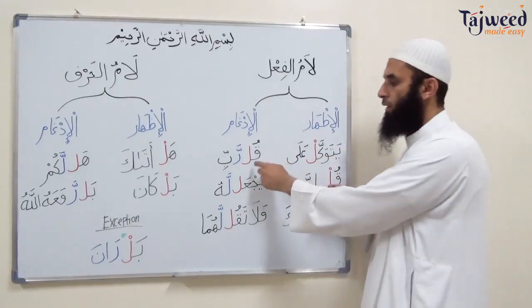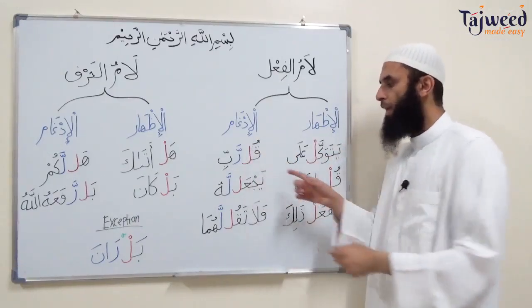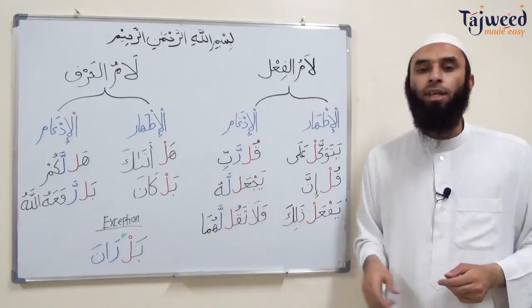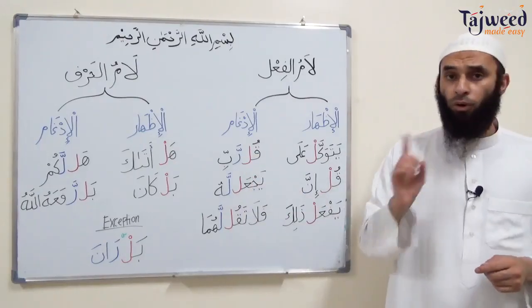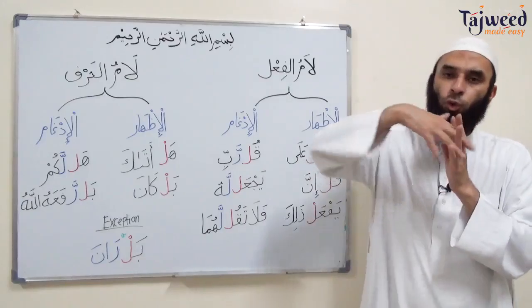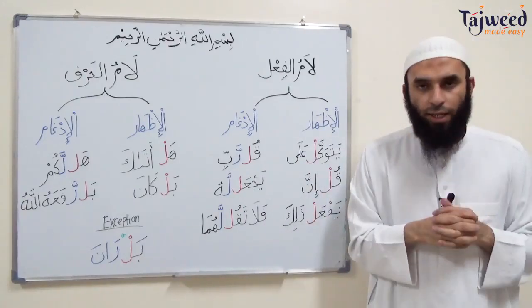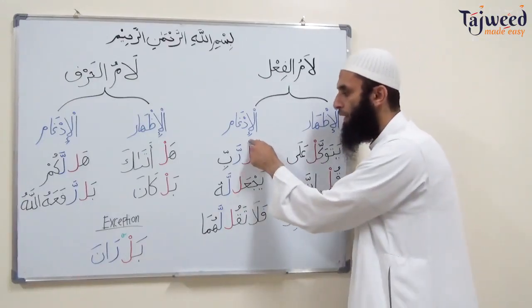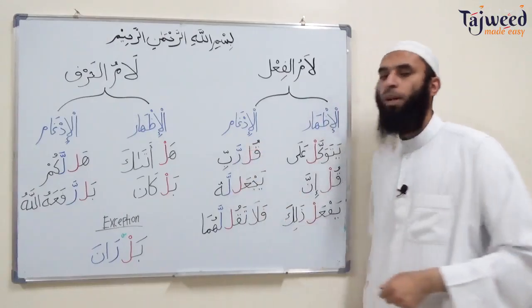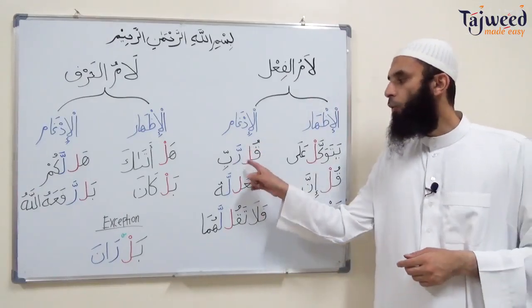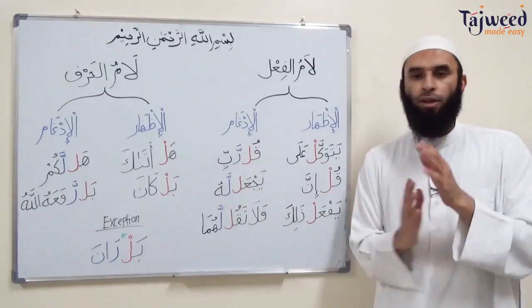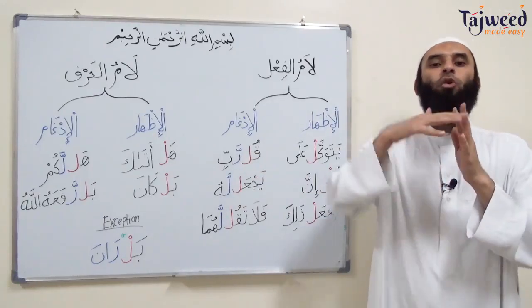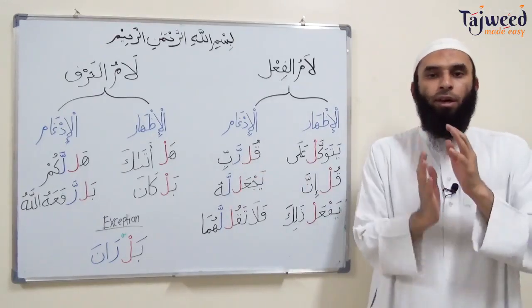Now here, when the verb ends with the lam sakina and the following letter is lam or ra, then this lam is going to merge onto that letter. On the lam sakina you're not going to find a sukun, and the following letter will have a shadda. So here, instead of saying qul rabbi, we're going to merge the lam into the ra. Qul rabbi.